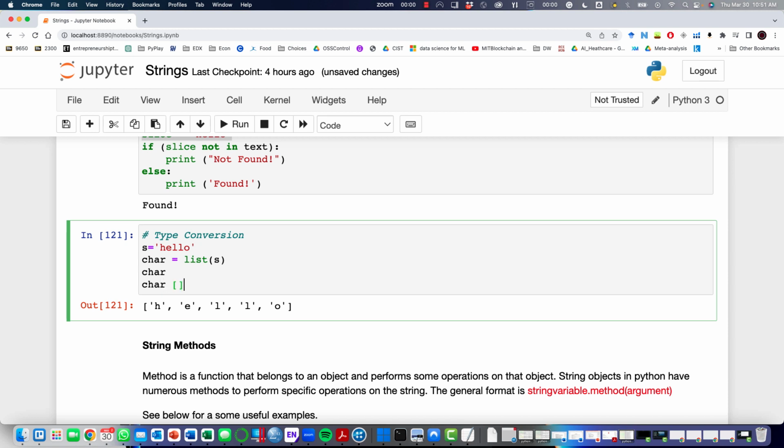Let's say we can now slice it if we wanted to. Let's say I want to see 2 onward, the same way that we were working, or I want to see every other character starting from 1. So you can again play around with this once you turn those characters into a list. And once we turn it into a list, we can also use all the methods that are associated with lists, which we have covered previously.